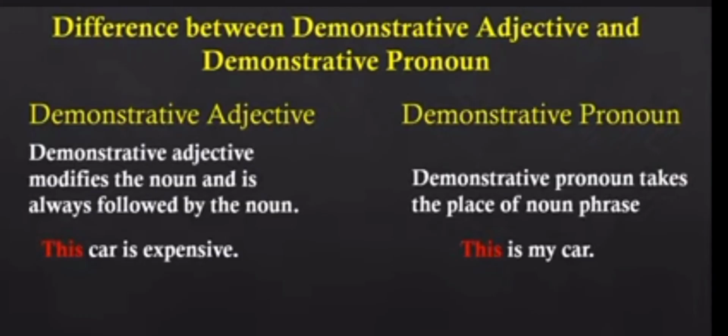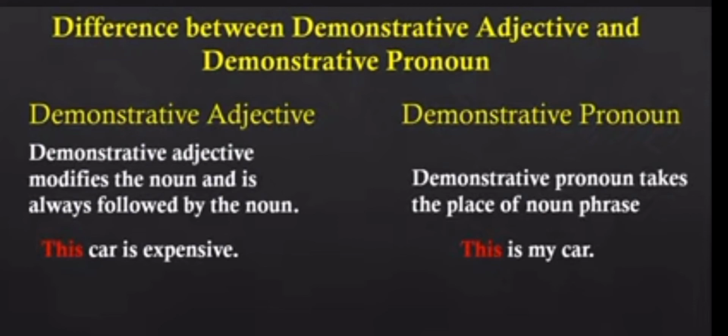Difference between demonstrative adjective and demonstrative pronoun. A demonstrative adjective modifies the noun and is always followed by the noun. This car is expensive. Here, this is a demonstrative adjective that came before the noun car. A demonstrative pronoun takes the place of a noun phrase. This is my car. This is used instead of a noun. A pronoun is used instead of a noun. So this is the example for demonstrative pronoun, and this is the difference between demonstrative adjective and demonstrative pronoun.